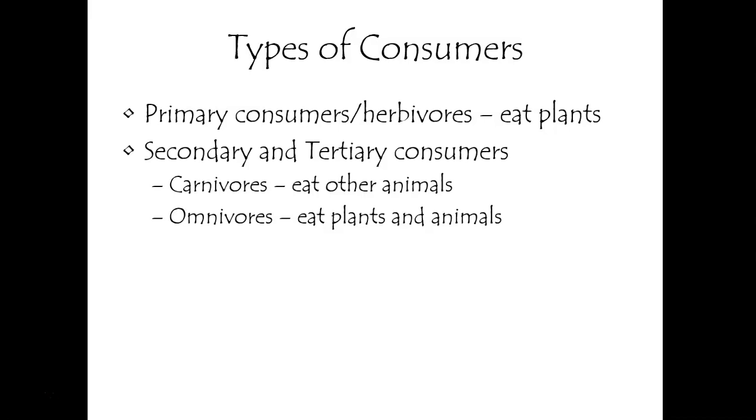We can break this into different things because there are things called carnivores, which eat other animals. They eat meat, like cats. Cats are obligate carnivores. They have to eat meat. Omnivores will eat both plants and animals, like bears. Bears are a good example of omnivores. They eat meat and they eat plants. When we say tertiary, it just means above a secondary consumer. So if there was another bigger predator that ate wolves, if we're still on that wolf example, then that would be the tertiary consumer because it is a carnivore and it eats another heterotroph.